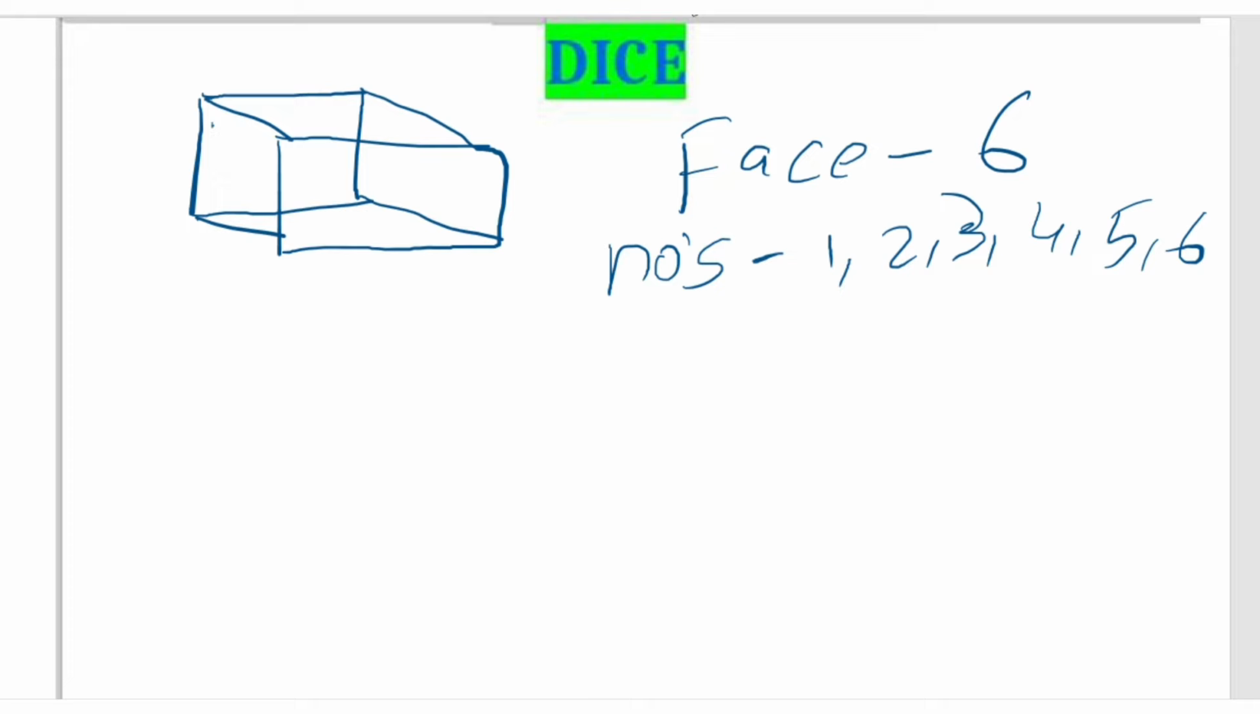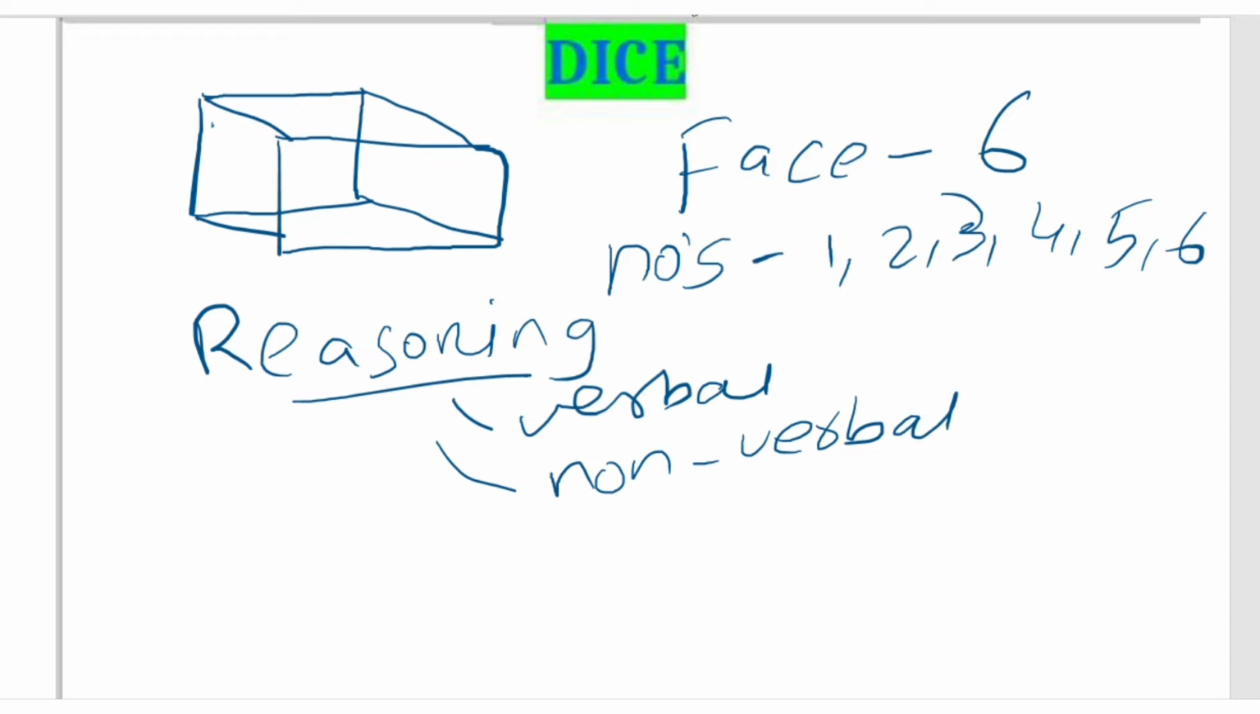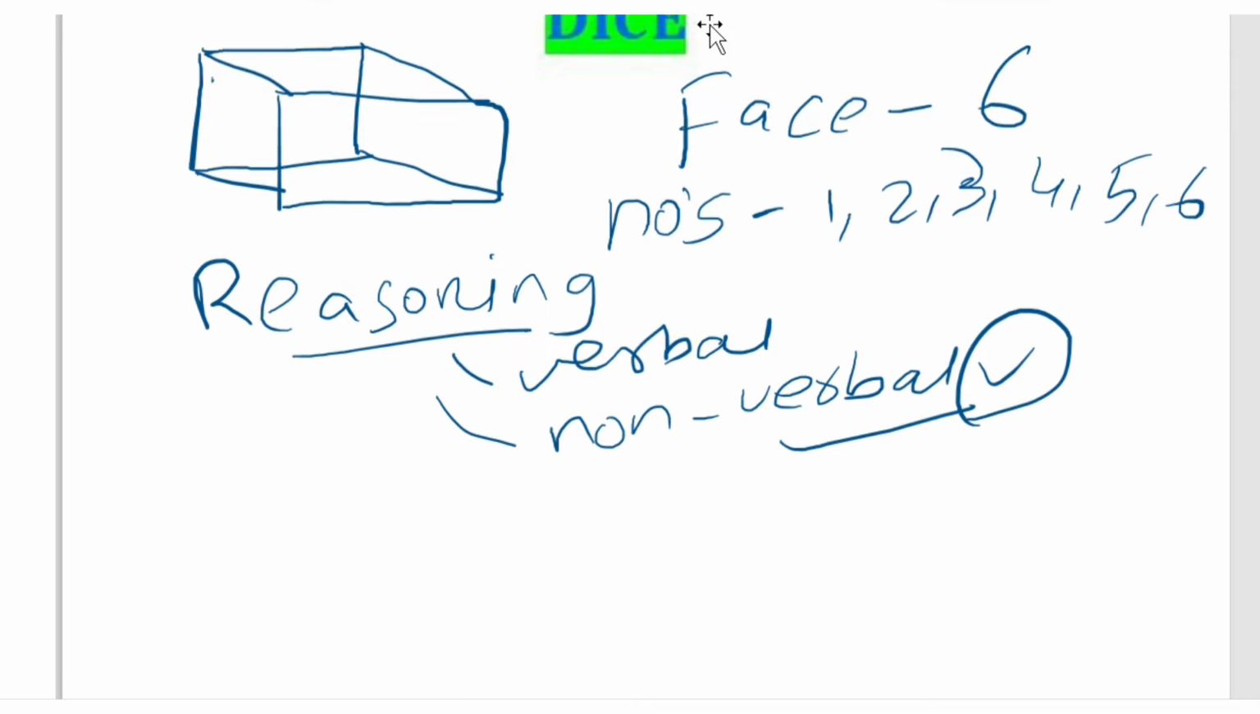Basically, this dice concept comes under non-verbal reasoning. In the reasoning section we usually have verbal and non-verbal reasoning. These are the two kinds of reasoning we usually have, but this dice concept comes under non-verbal reasoning. Do remember this, it is very useful for you at times. Let's move forward to the next topic.